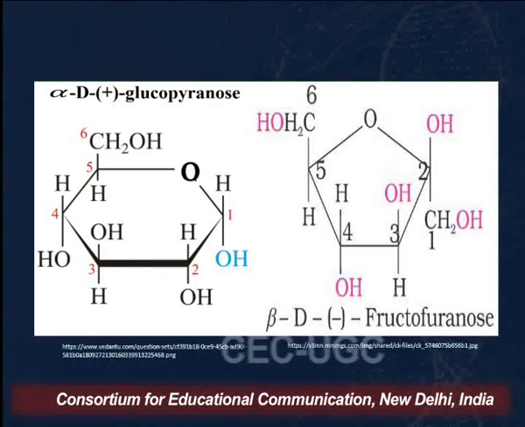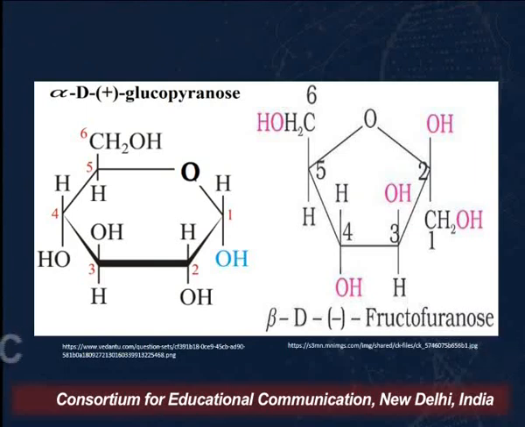It is a physical property of the molecule. So fructose is levorotatory because of its inherent property, which is indicated by small d or minus, and capital D indicates the configuration of OH on the highest numbered asymmetric carbon.